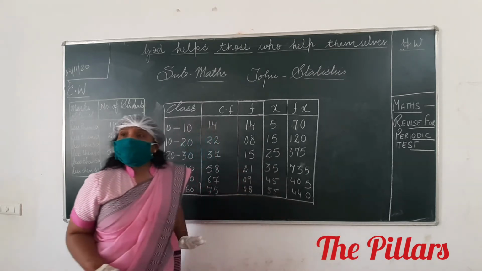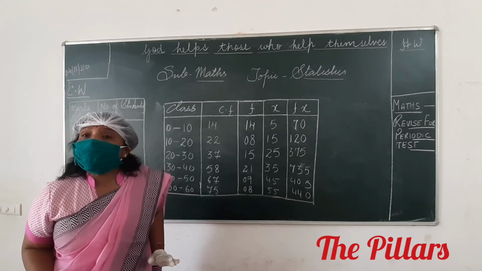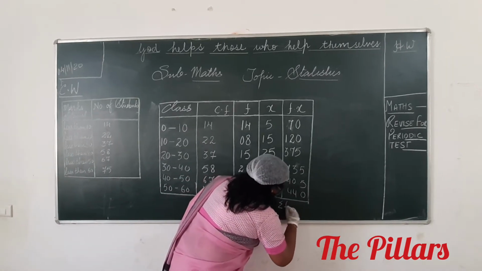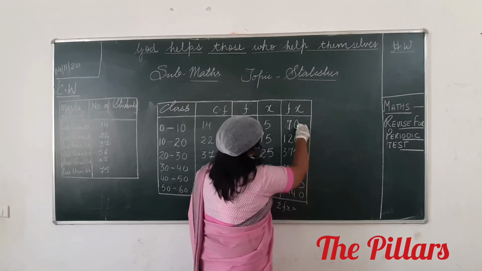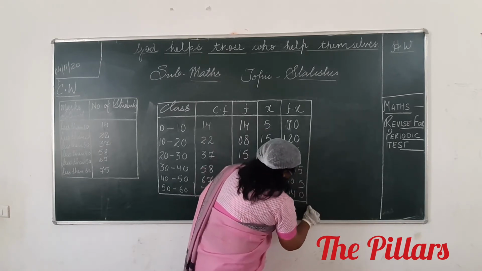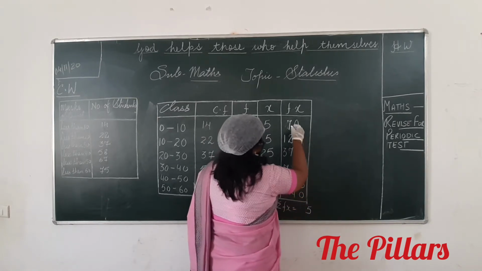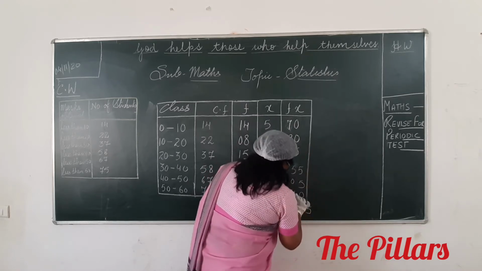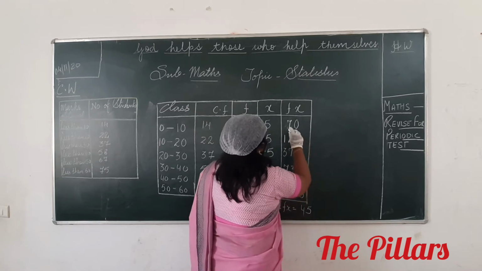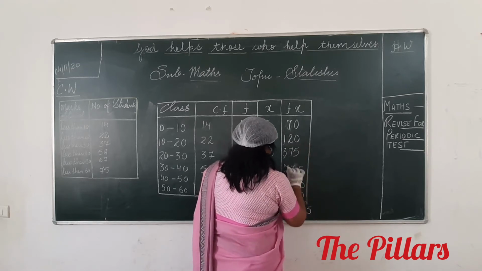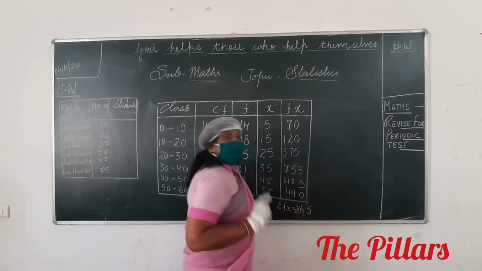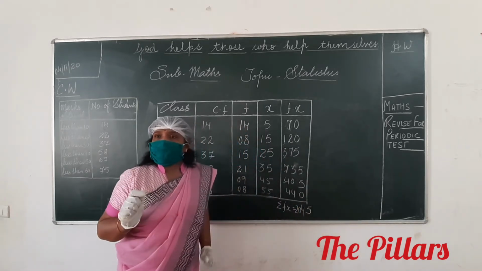Now, what do you need? Sigma fx. How much will your sigma fx be? Please add it and tell me. Your calculation should be very fast.